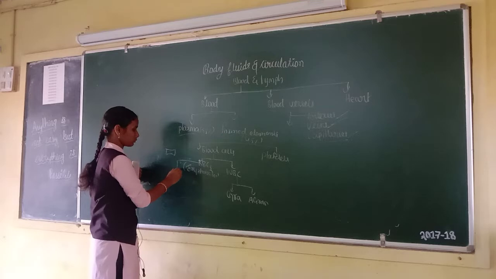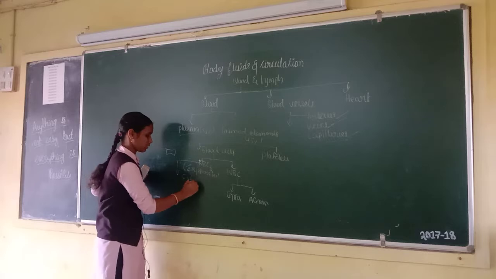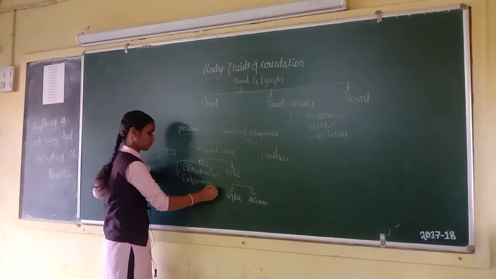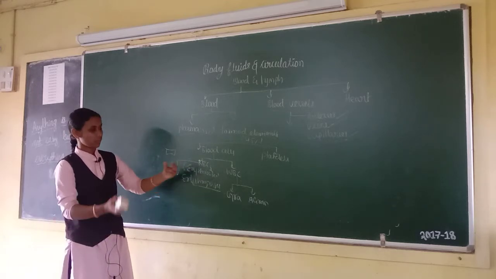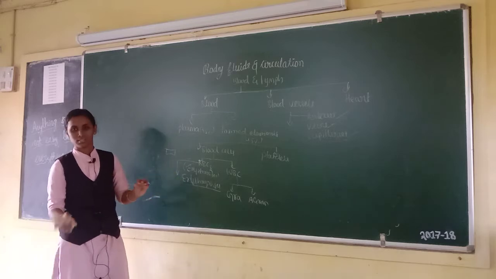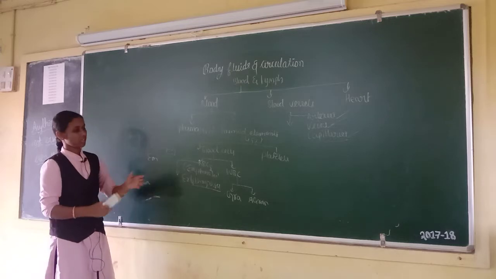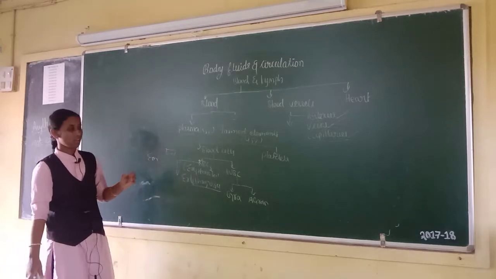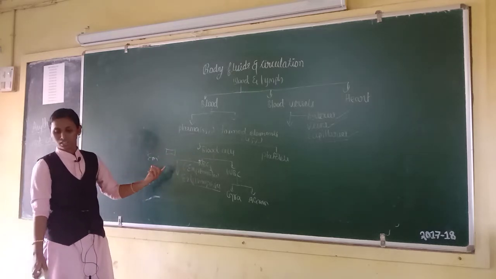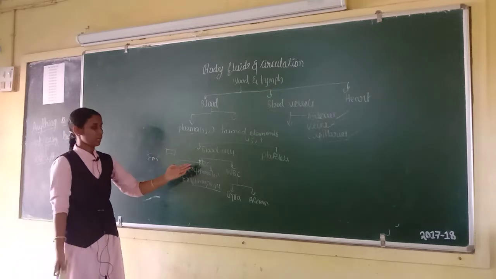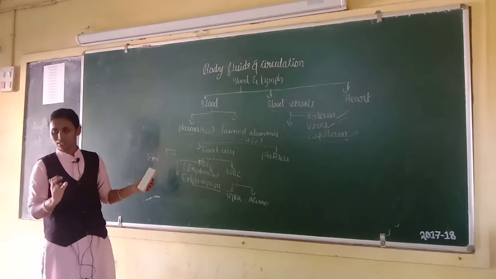The process of production of RBCs is called erythropoiesis. Erythropoiesis is the production of RBCs. First, in the embryonic life, RBCs are produced in the yolk sac, and in later embryonic life RBCs are produced in the spleen and liver, and after birth RBCs are produced in the bone marrow, and RBCs are destroyed in the spleen.